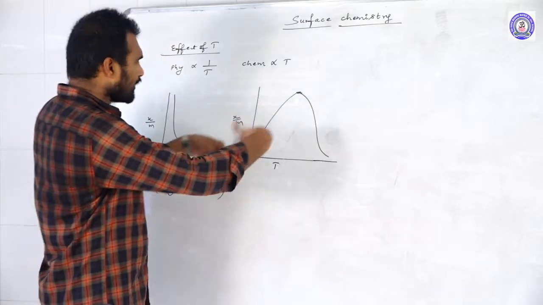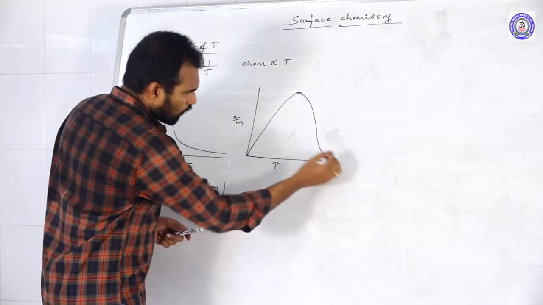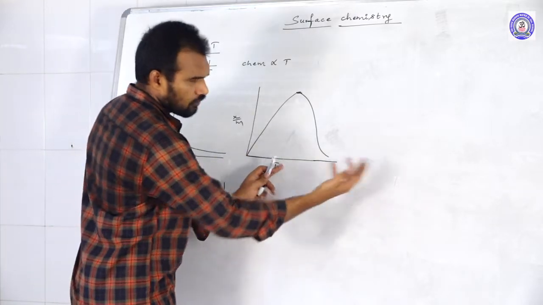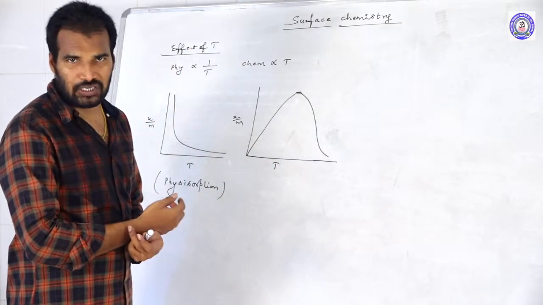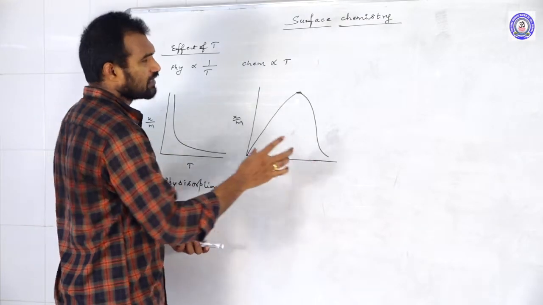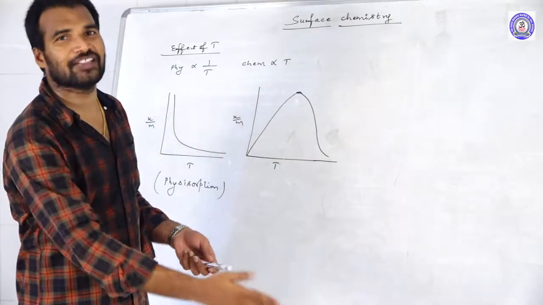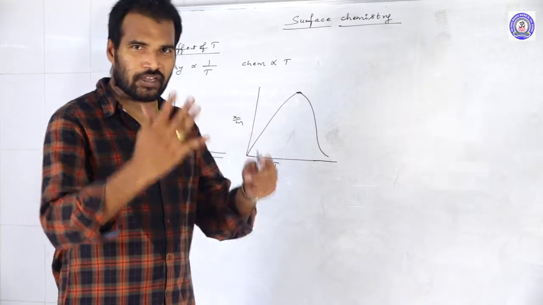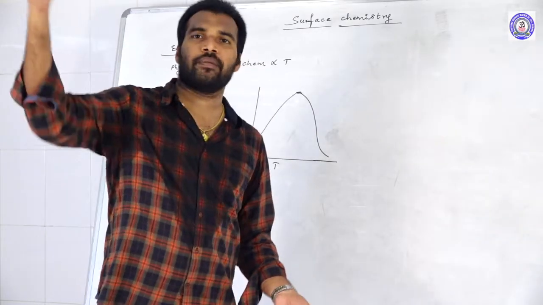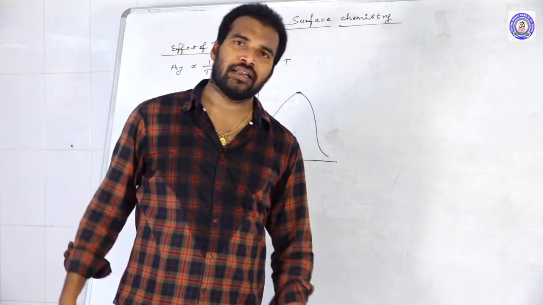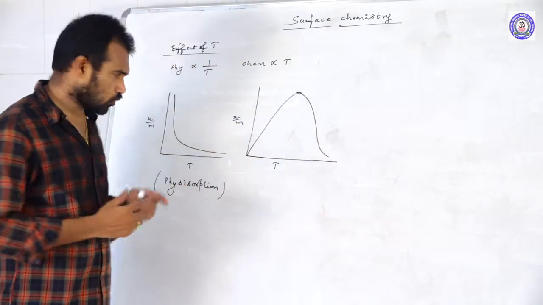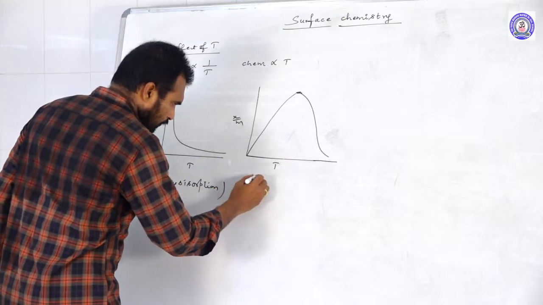So on further increase in the temperature, after the initial increase, that increase in temperature helps to break the bond between the adsorbate and adsorbent molecules. So once the bond is broken, what happened? The adsorbate molecules escape from the surface. So adsorption decreases. Understood? So you just write the hint here.